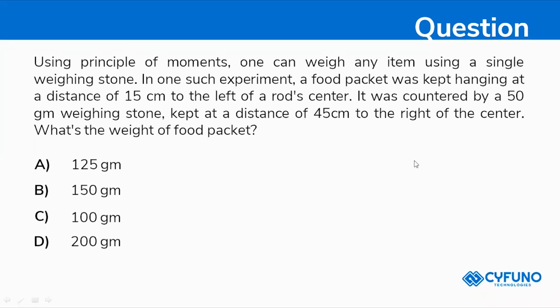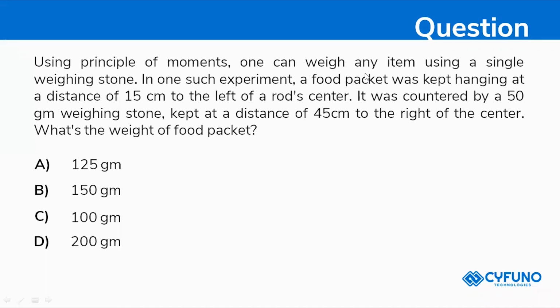Right? So what should you do? Take your time.